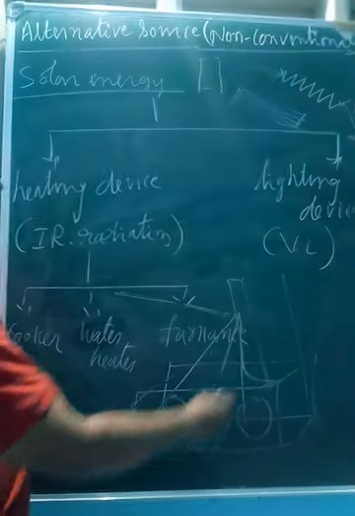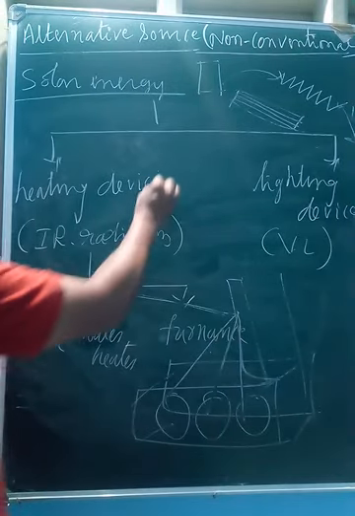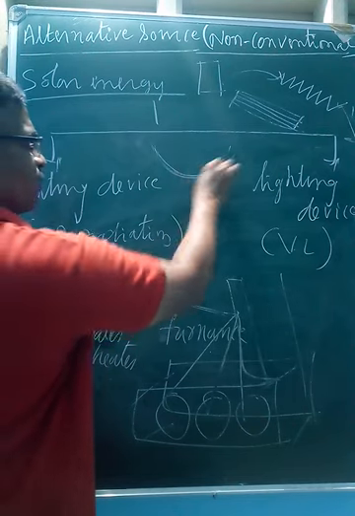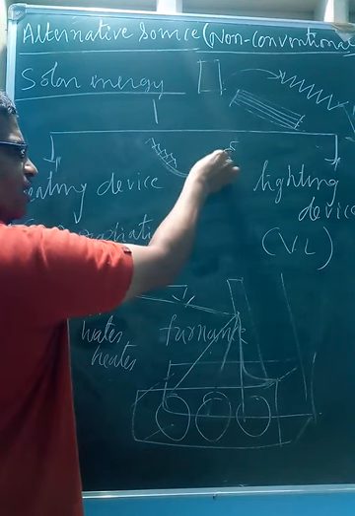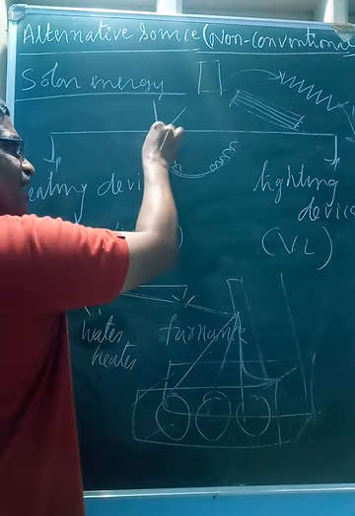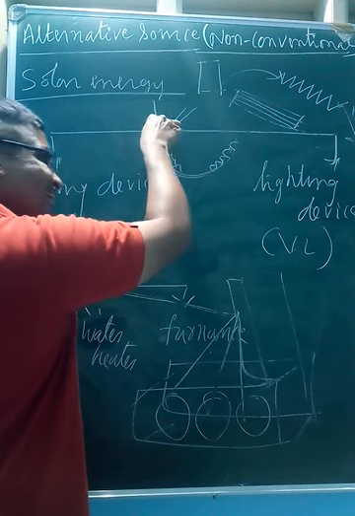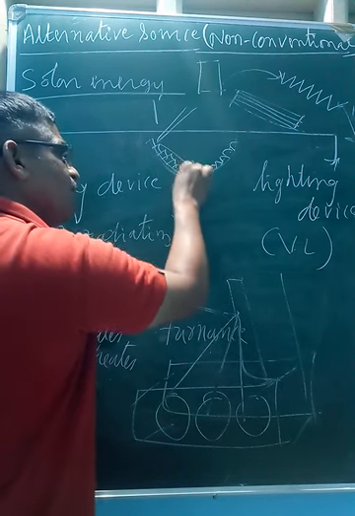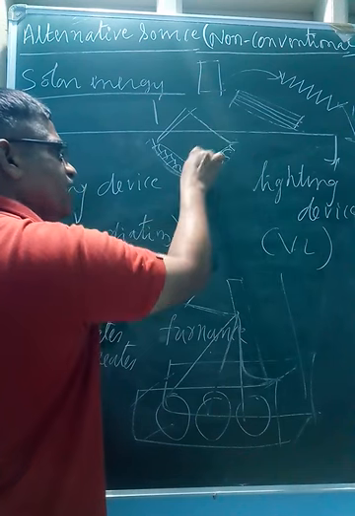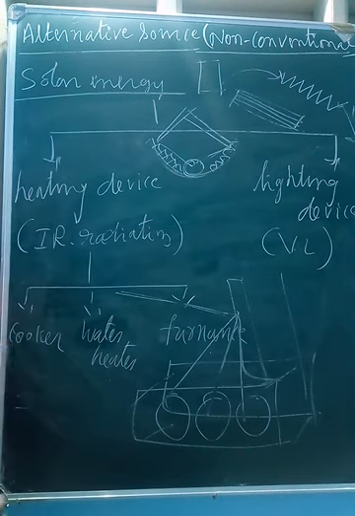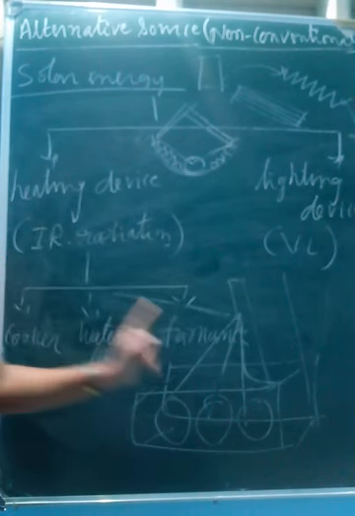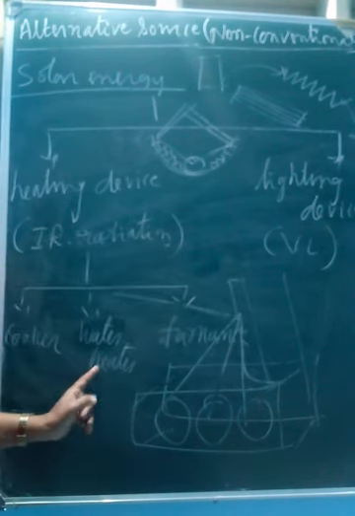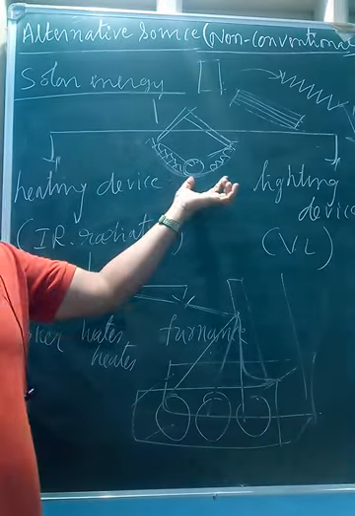Then the third one is the solar furnace. A solar furnace is a conical shaped container. Many pieces of waste mirrors are pasted here. When light or heat falls on this, it gets reflected and made to fall at the center. It produces a lot of heat compared to the cooker and water heater. The heat produced in the furnace is very high.